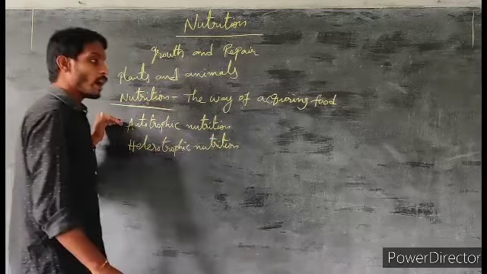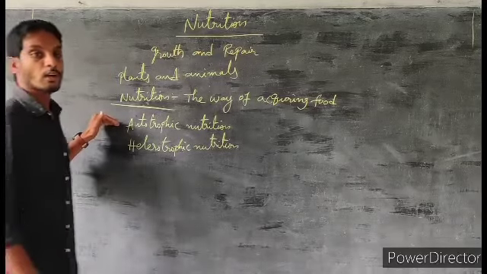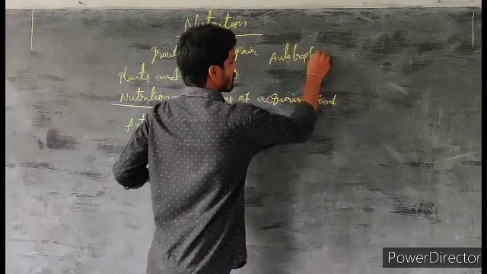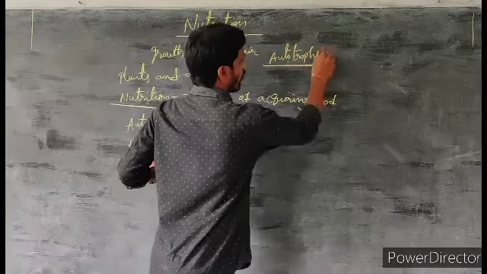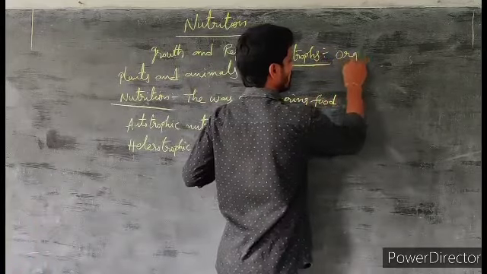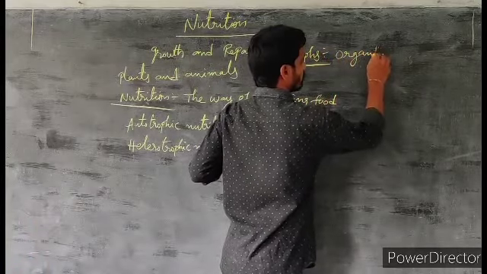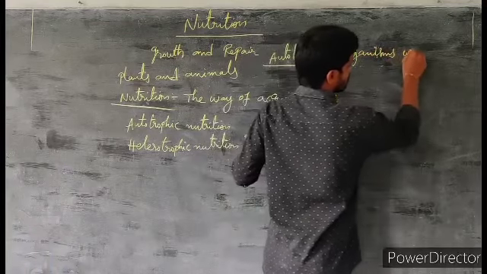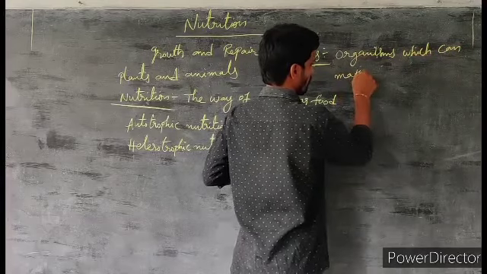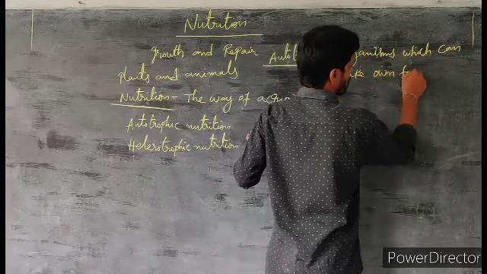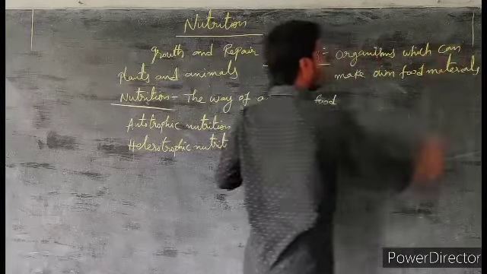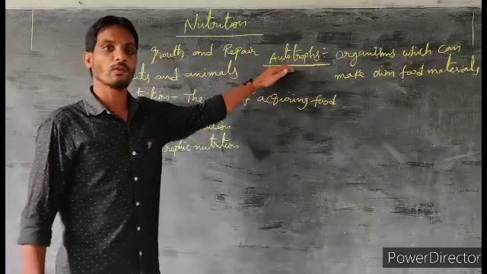We can observe the autotrophic nutrition in autotrophs. Do you know what is meant by autotrophs? Autotrophs means organisms which can make their own food materials.